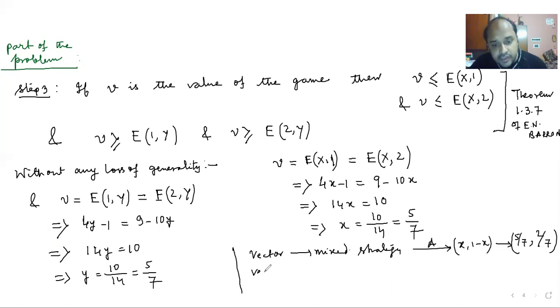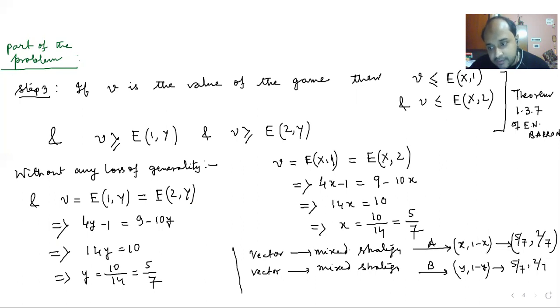And your second vector, corresponding to the mixed strategy y comma 1 minus y, is 5 by 7 and 2 by 7. So both the players have the mixed strategy 5 by 7 and 2 by 7.